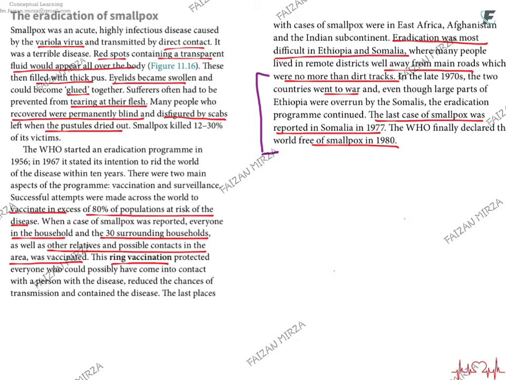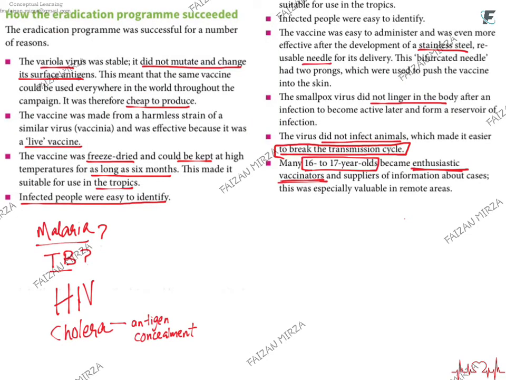And in the 70s, the countries went to war, which made the program all the more difficult. But eventually, in 1977, the world was declared free. The last case was reported in 1980. The World Health Organization declared that smallpox had been eradicated.